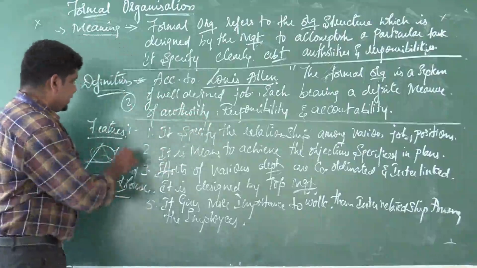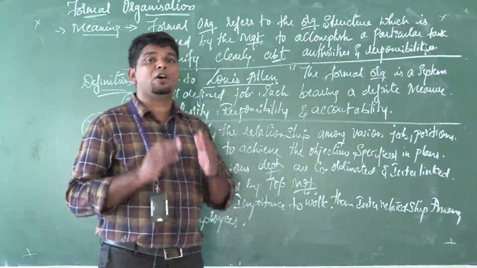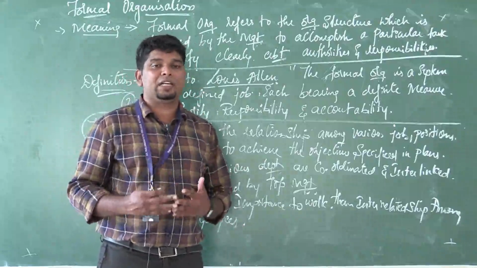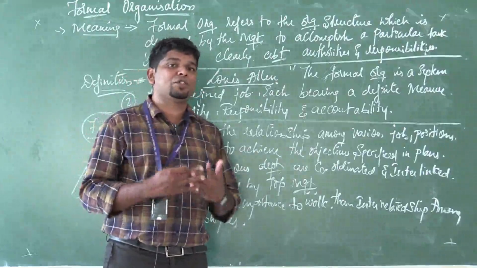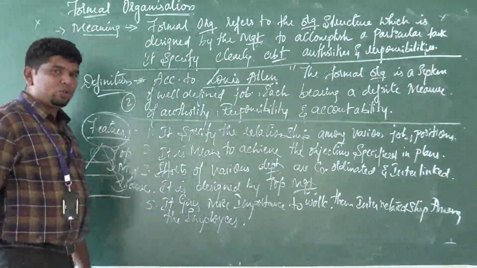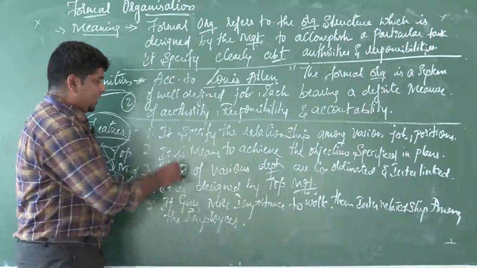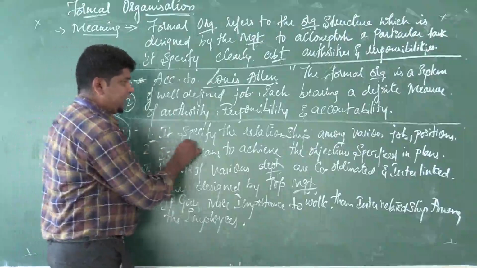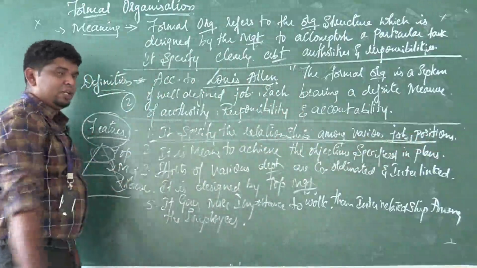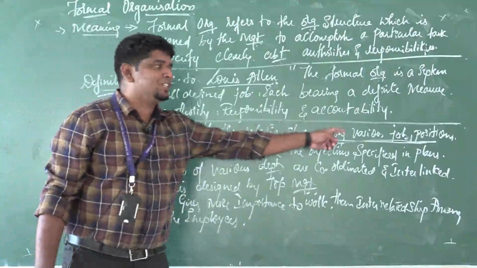Next, what are the features? How can we know whether it is a formal organization or an informal organization? How do we identify it? I have 5 features of formal organization. The first and foremost is that it specifies the relationship among various job positions.